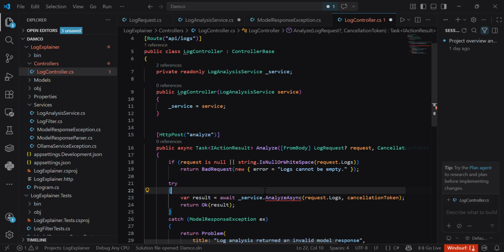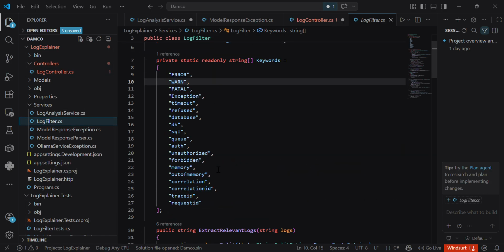So that's why. The log filter splits the raw logs into lines and looks for suspicious signals such as error, warn, fatal, exception, timeout, refused, database, auth, memory issues, correlation IDs, HTTP 500 status, and stack traces. All these things we are filtering here. When it finds a suspicious line, it also includes nearby context lines. This is important because one log line alone may not explain the full issue.